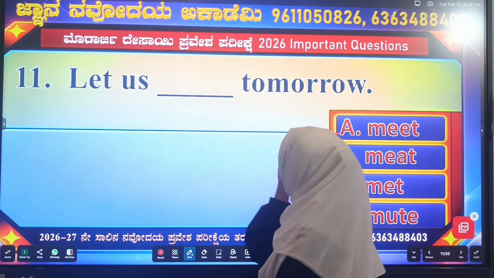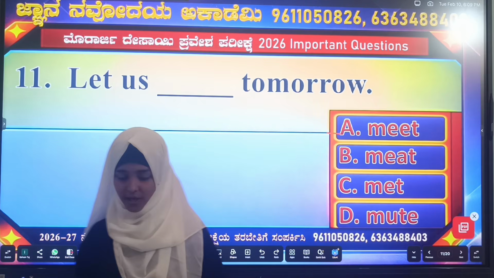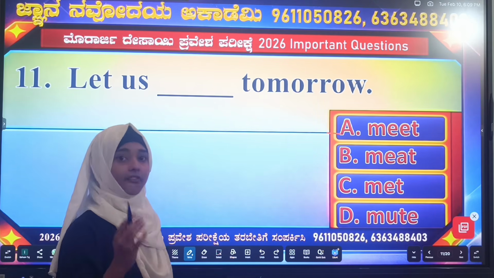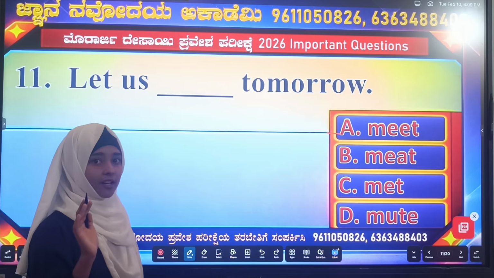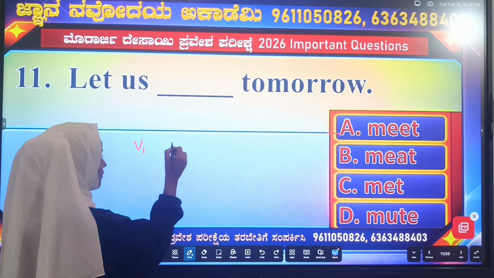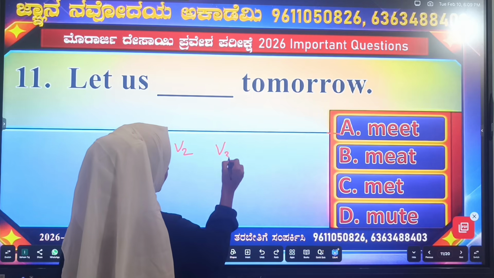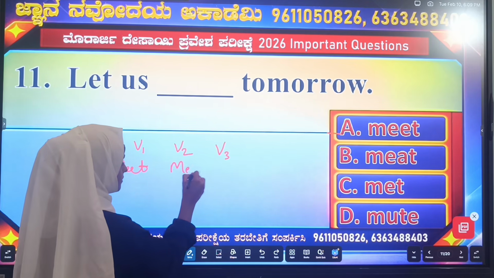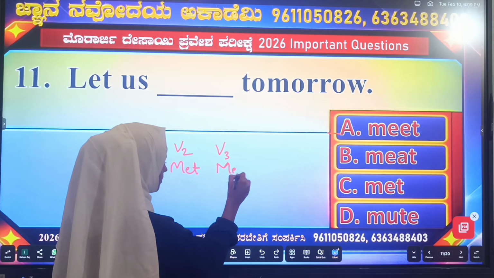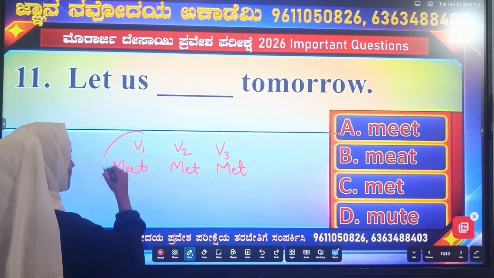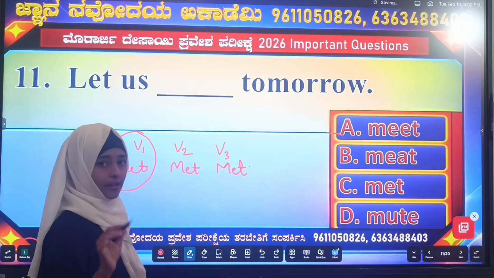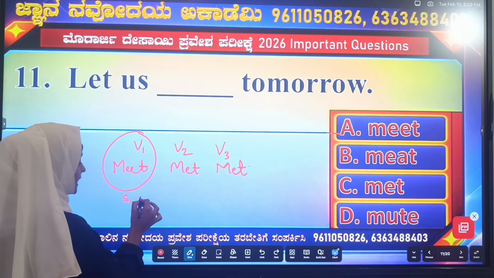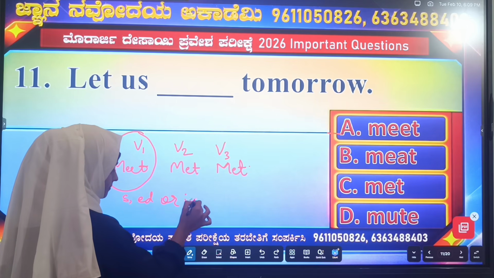Let us meet tomorrow. Remember that after "let's", we use the base form of the verb. V1, V2, V3: meet, met, met. So this is a base form. Meet is a base form. It has no endings like s, ed or ing.